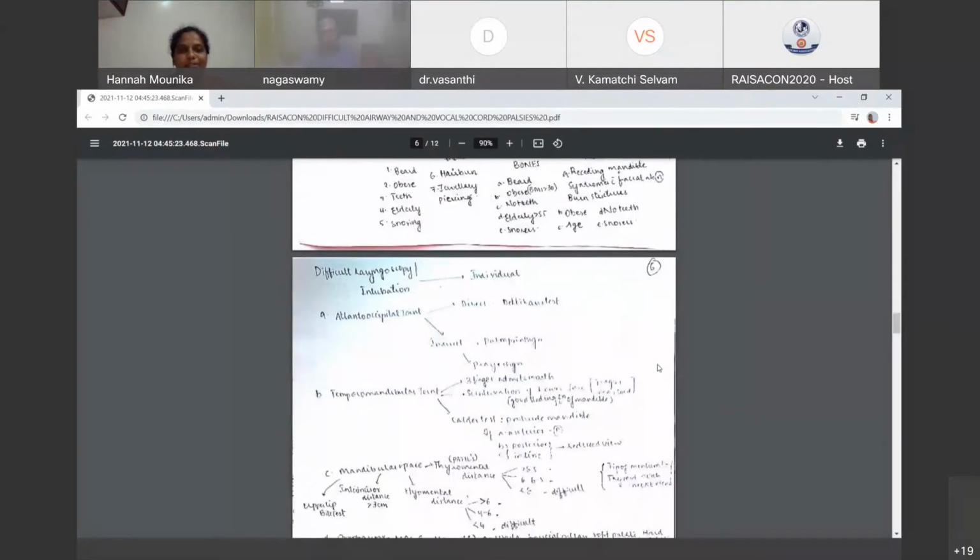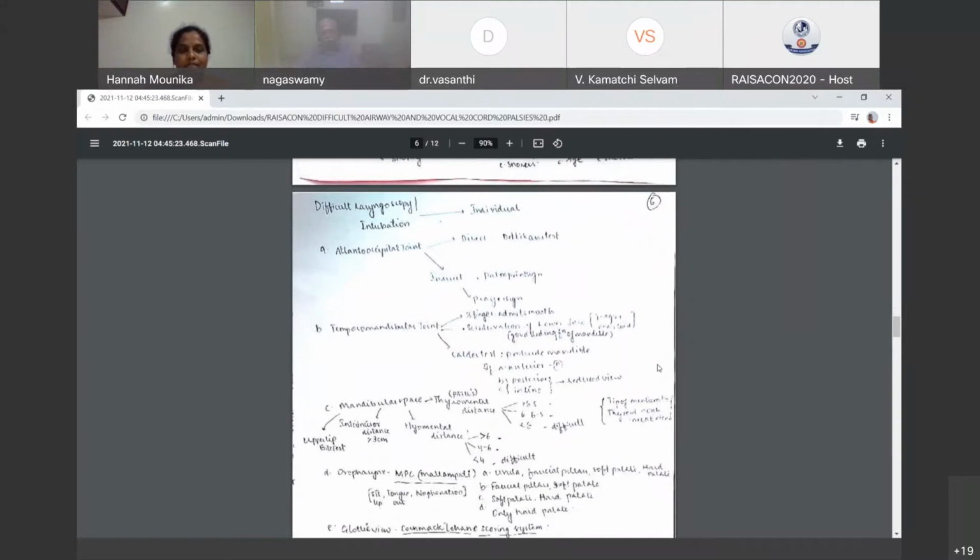Then coming to difficult laryngoscopy or tracheal intubation, it comes in classes. First one, we can discuss the atlanto-occipital joint. There, directly, Delikan's test. In this, you keep the index finger on the mandible and the other index finger on the atlanto-occipital joint. Ask the patient, in sitting position, to look up at the ceiling without raising the eyebrows. If the height is increasing, the patient is fine. If it's not increasing, there's a reduced view. And indirect tests are the palm print sign and prayer sign.